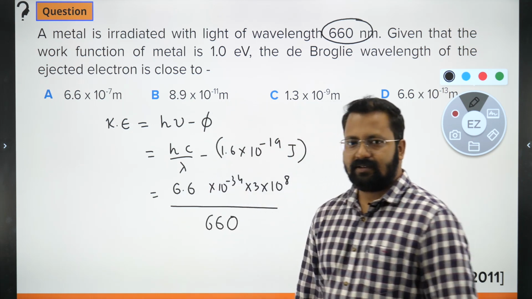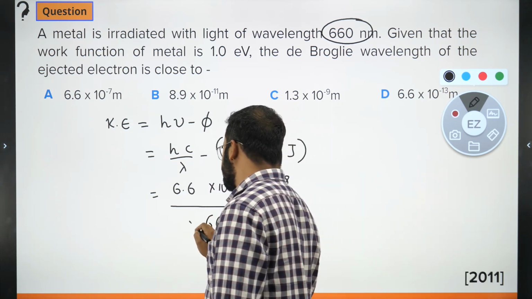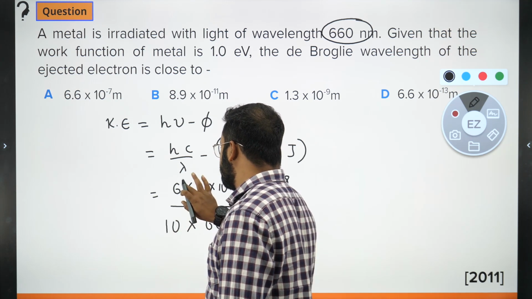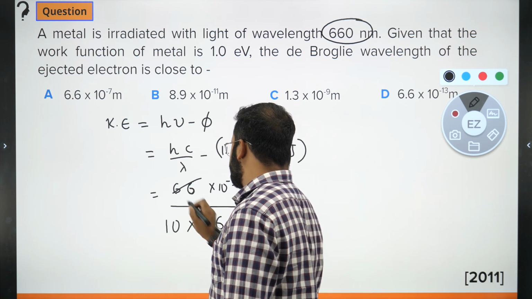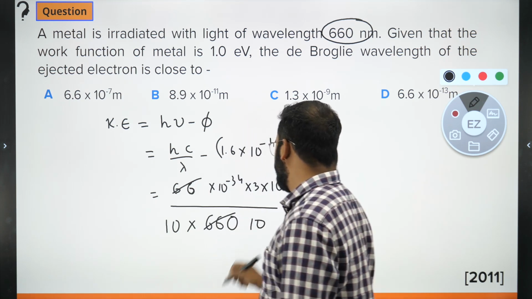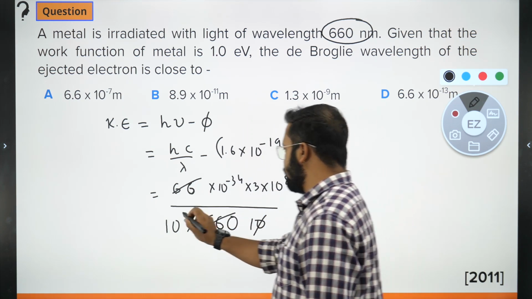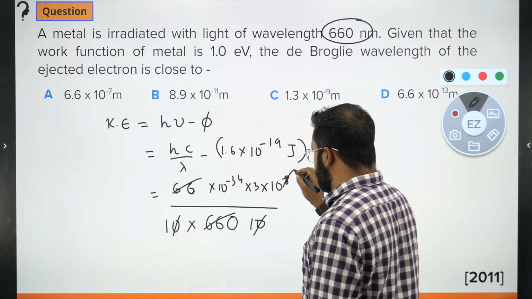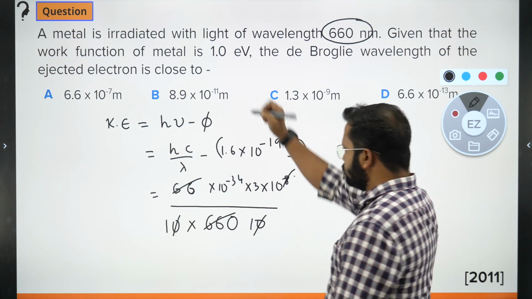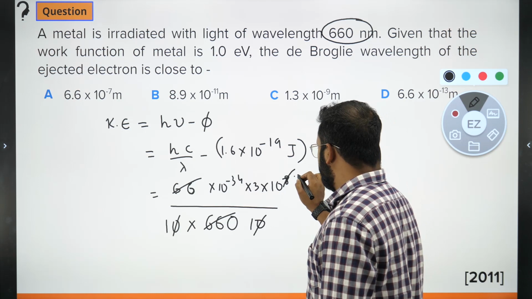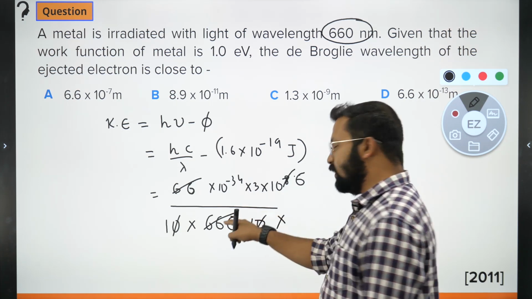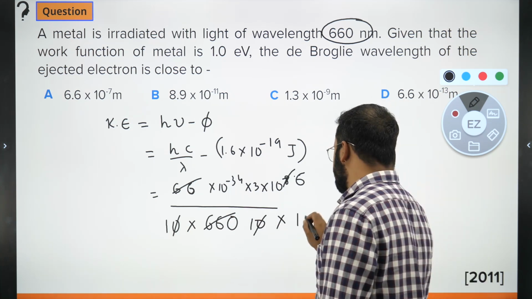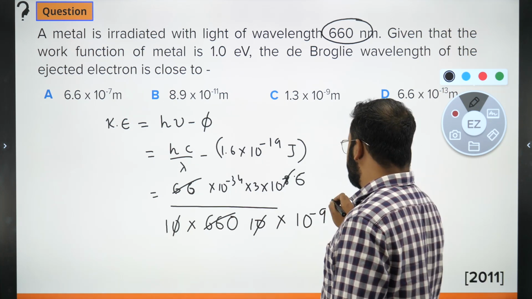If I approximate this to 6.6, then this will just get cancelled off and we would get 6, and this is in terms of nanometers, so इसको मैं 10 raised to minus 9 लिखूंगा, and so this will become